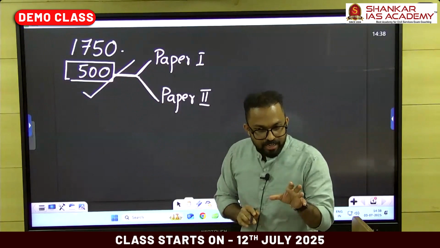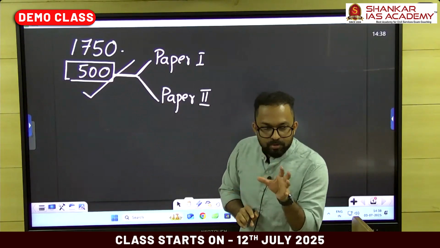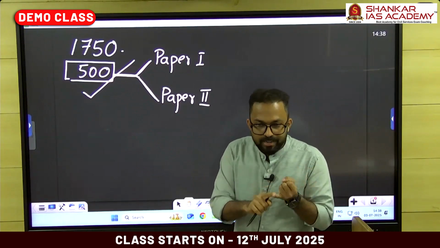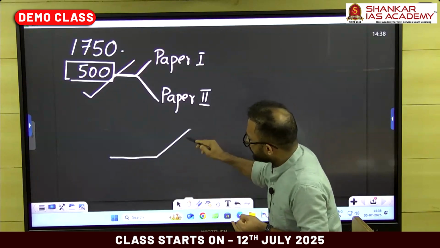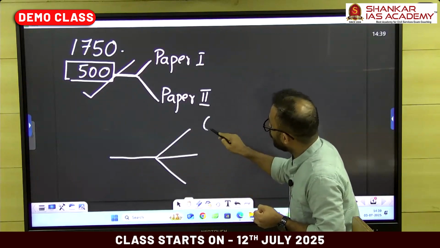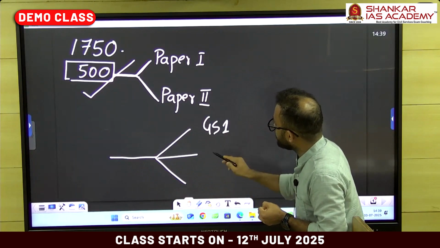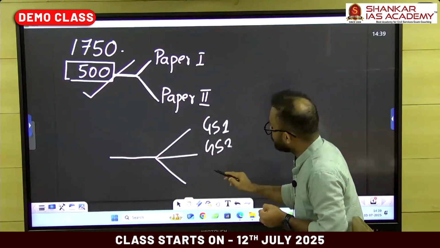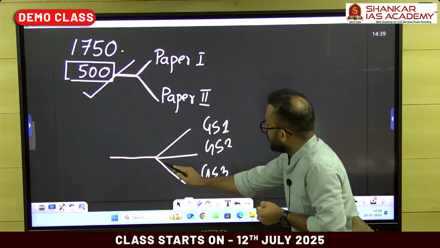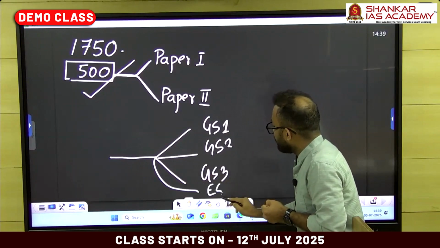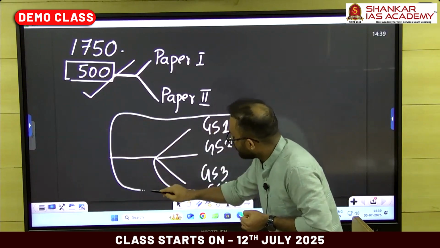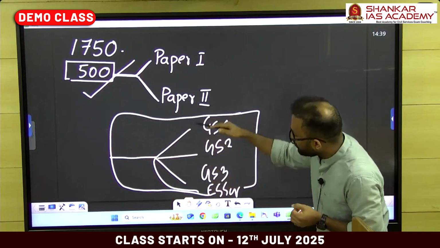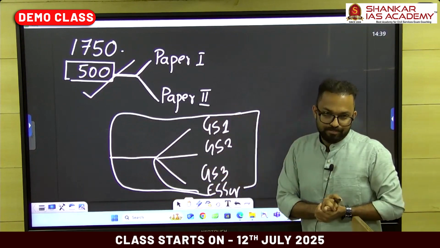Then if you are very clear about the concepts of a particular optional and your writing is very effective, that is going to affect the overall papers of GS, GS paper 1, GS paper 2, GS paper 3, and your essay paper. That is going to influence greatly the preparation of all these papers.